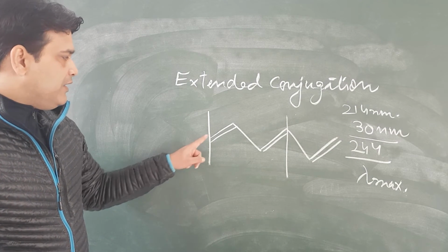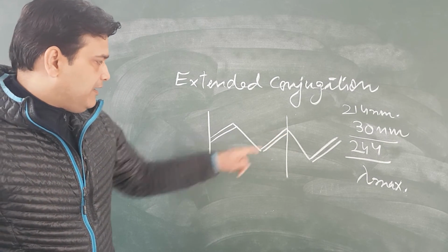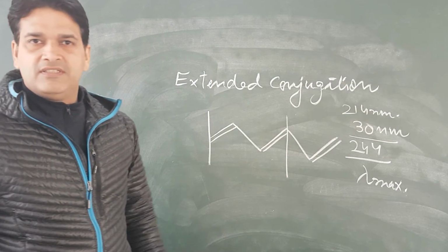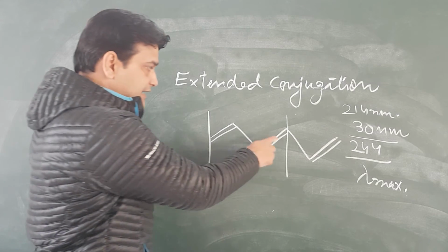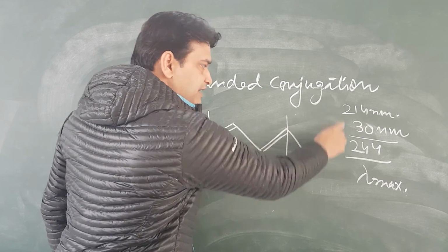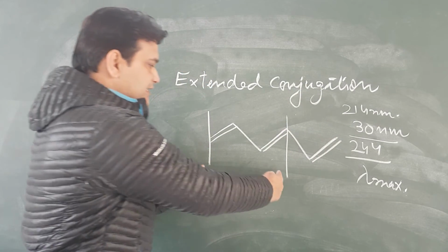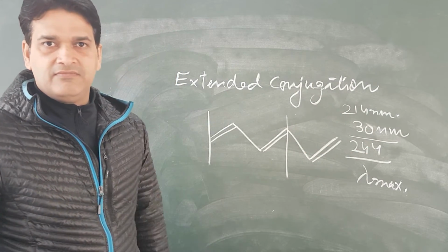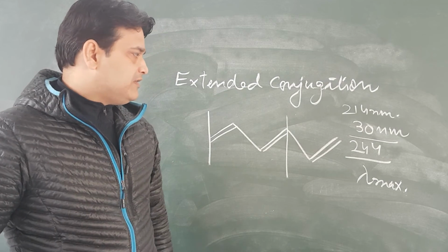Because otherwise for double, single, double, it is 240. This is the basic value. But then after the single bond there is one double bond. It means in this system one double bond is being extended. So 30 will be added.